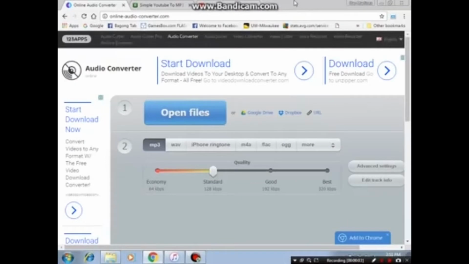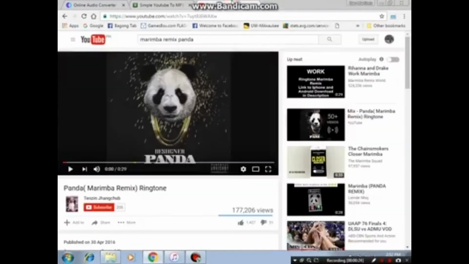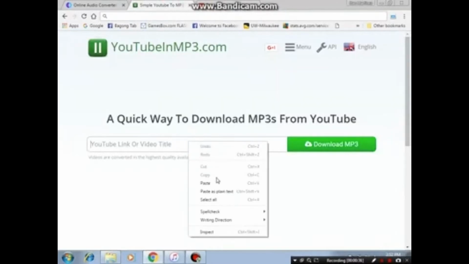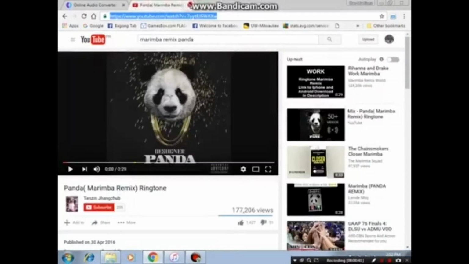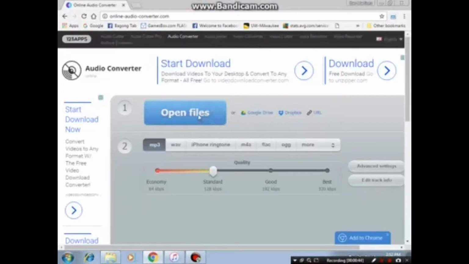To download ringtones from our PC, we need an MP3 to M4R converter. I'll put the link in the description down below. We also need iTunes. If we want to download from YouTube, we need a YouTube to MP3 converter. We need to copy the link of the video on YouTube and paste it in our YouTube to MP3 converter. I'll put the link in the description down below. So if you want, then moving on.